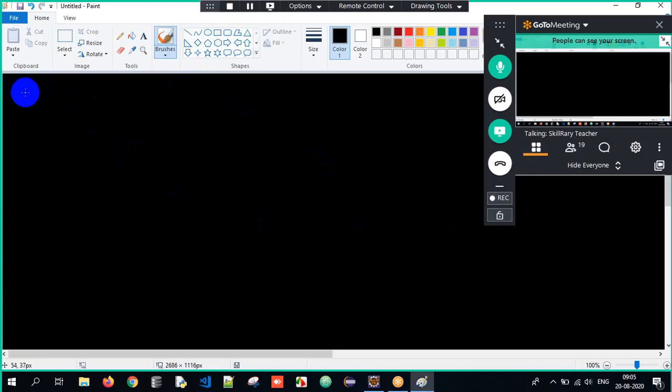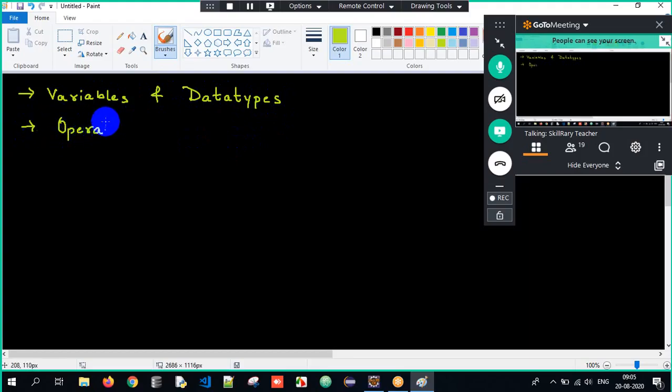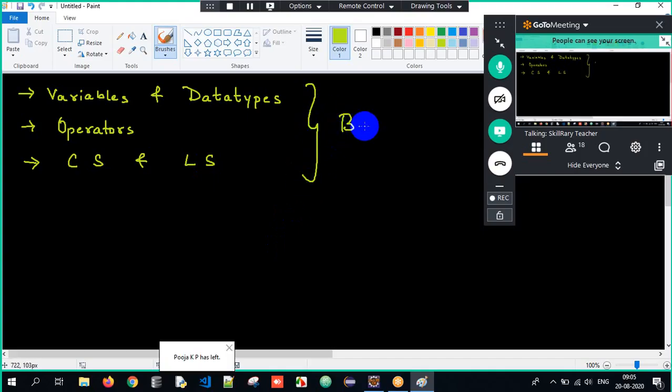Firstly, we understood what variables and data types are, followed by operators, and then conditional statements and looping statements. So variables, data types, operators, conditional statements, looping statements, all the basic foundation is done.